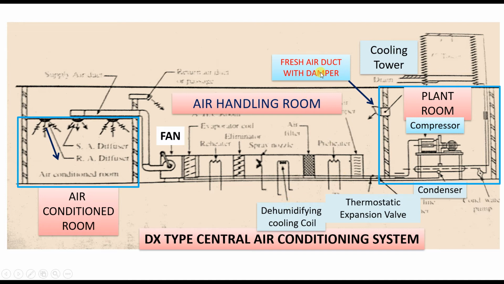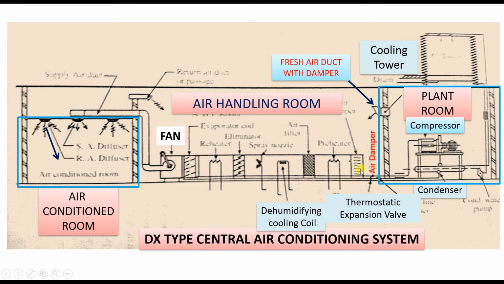Now this is the fresh air duct with damper. The fresh air is entering inside this particular air handling room. Now this air comes in contact with the various components. First of all, it passes through the air damper. So this is the air damper. So in the air damper, the velocity of the air is reduced, or the flow is made smooth. Airflow is made smooth, right?